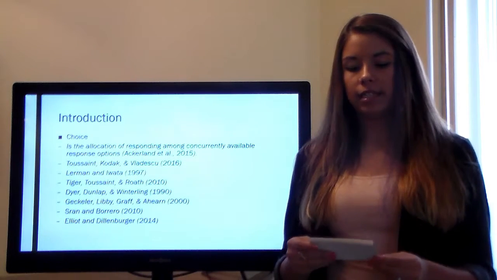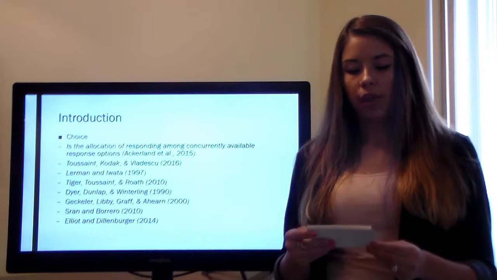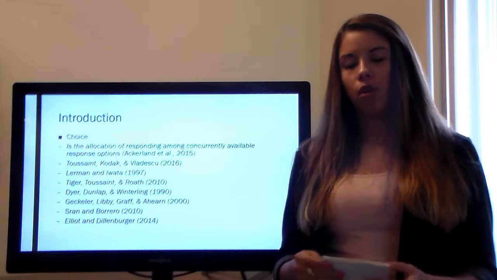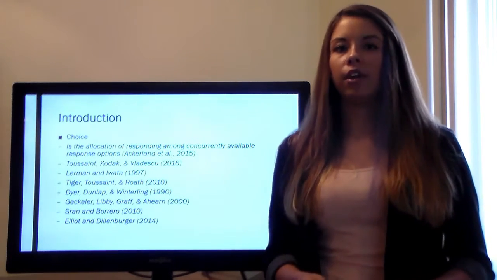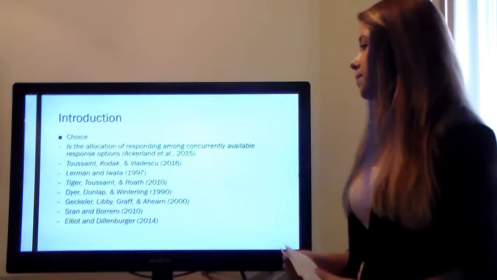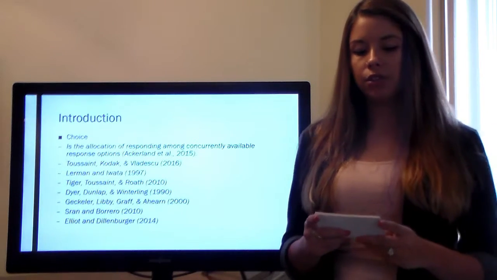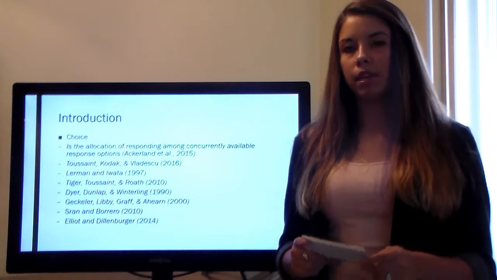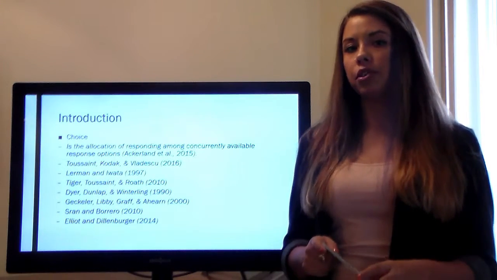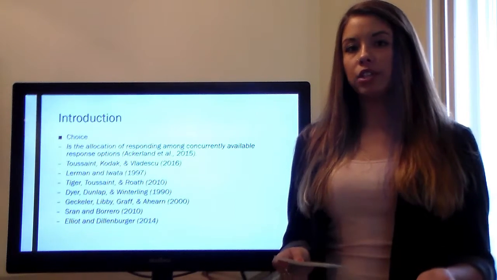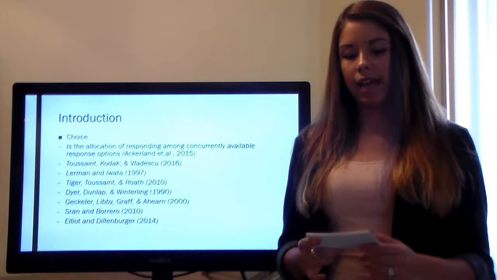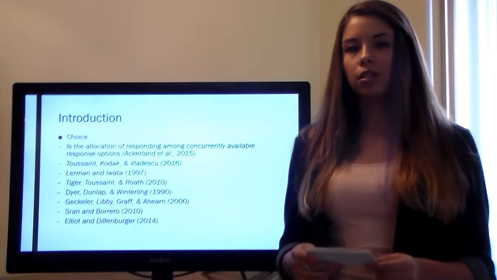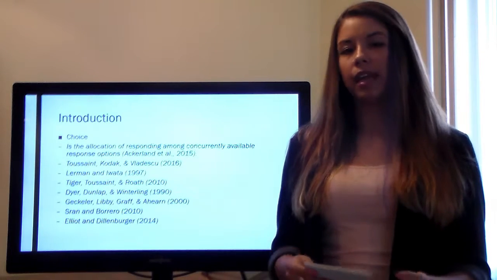Lerman and Iwata of 1997 evaluated individuals on whether they prefer conditions where they can choose, and results showed that kids with autism engaged in more on-task behavior and less maladaptive behavior as a result of being able to choose. The next article I'm going to cover is Tiger, Toussaint, Roth in 2010. They evaluated the effects of choice and no-choice reinforcement conditions on task responding in three children diagnosed with autism. The results showed that 2 out of the 3 participants engaged in higher rates of task completion during choice when compared in a progressive ratio format, and the results also supported the fact that choice may enhance the efficacy of some reinforcement-based interventions.